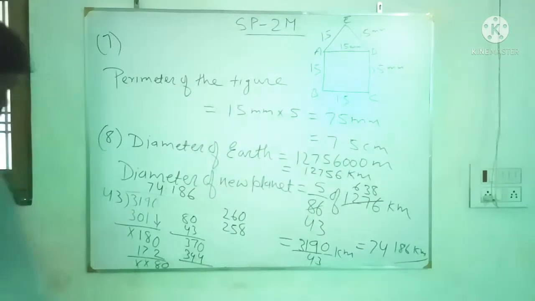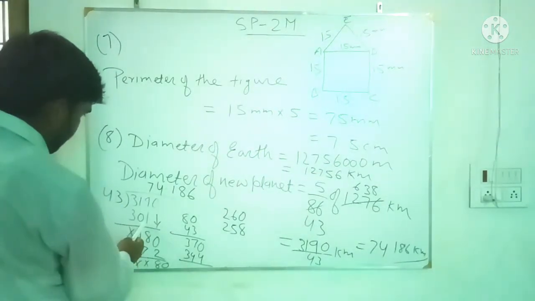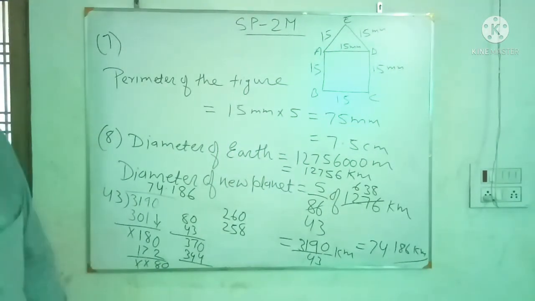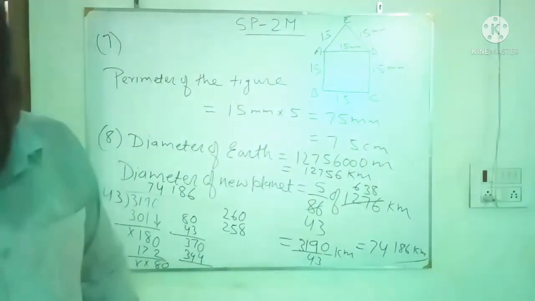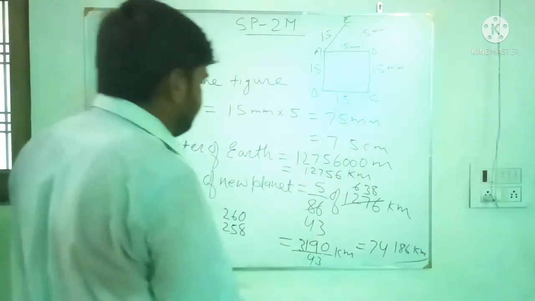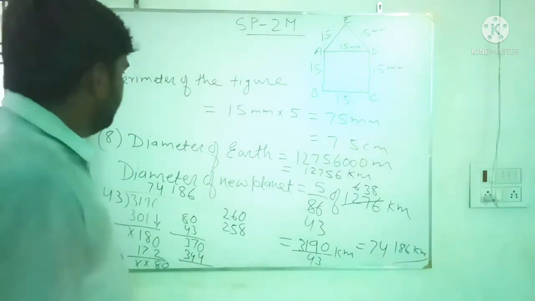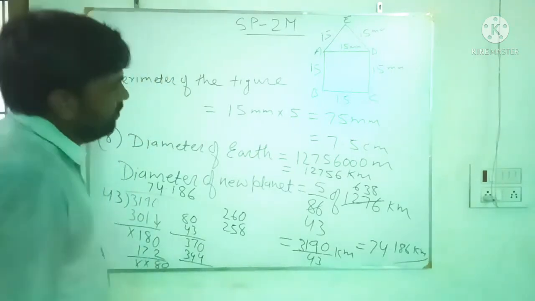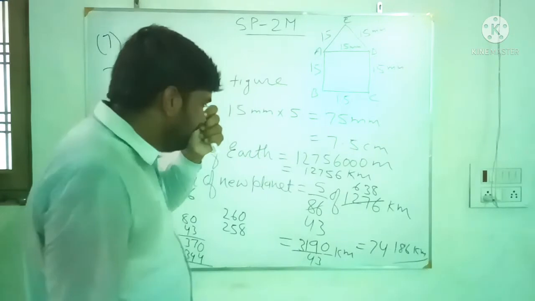So the diameter of the earth is 1275600, meaning 1,27,56,000 meter.